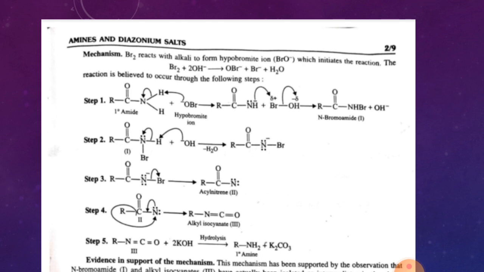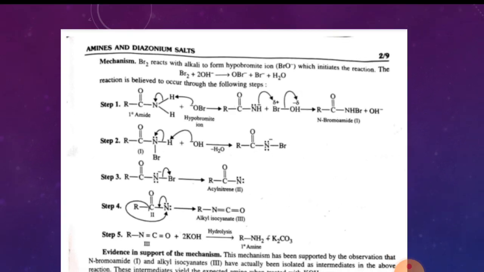You can see that in step 1, H positive is taken from the primary amide. After that, the second hydrogen is also taken by OH negative. So both the hydrogens are replaced by the bases, then Br negative is also removed, and then it undergoes hydrolysis to give the primary amine. So this is the complete mechanism.